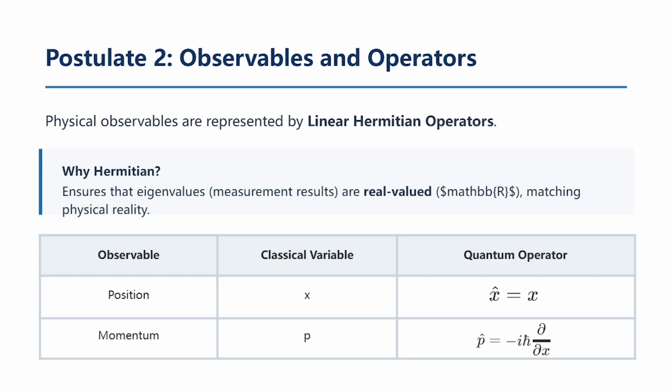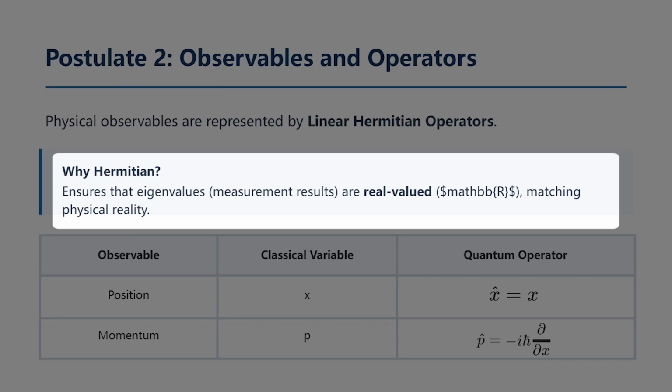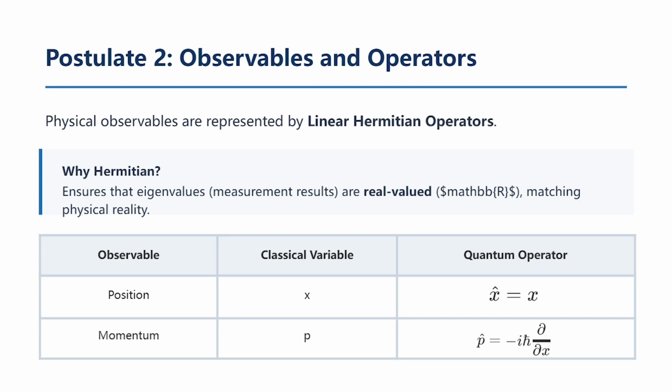Now, why must these operators be Hermitian? As Maya often highlights in our derivations, the math must serve the physics. Hermitian operators have the unique property that their eigenvalues are always real. Since we cannot measure an imaginary position or a complex energy, this property ensures our mathematical framework yields results that make sense in reality.